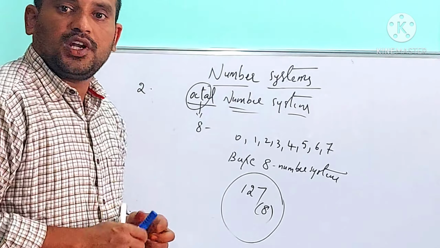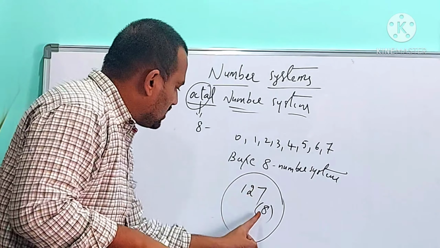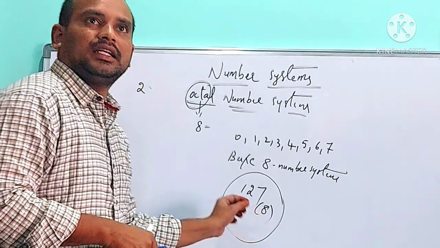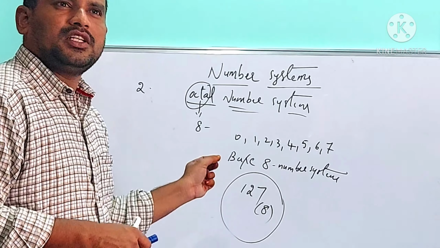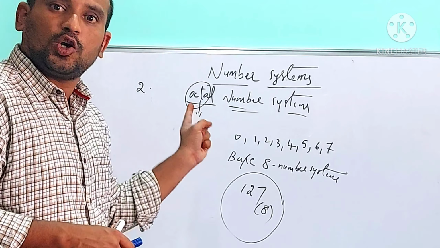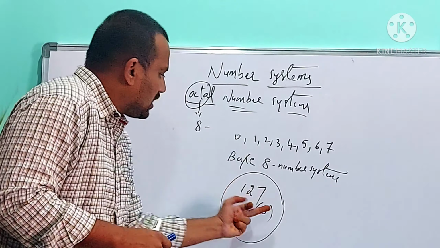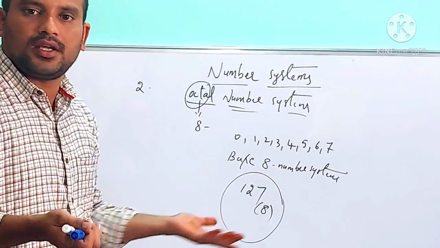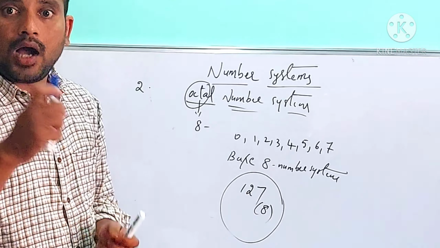For an octal number, first of all we need to check the base value. So base value how much? 8. 8 means it is an octal number. An octal number should contain only digits from the 0 to 7 combination. 1, 2, 7. Yes, a combination of 0 to 7 digits only. So this is the best example for an octal number.